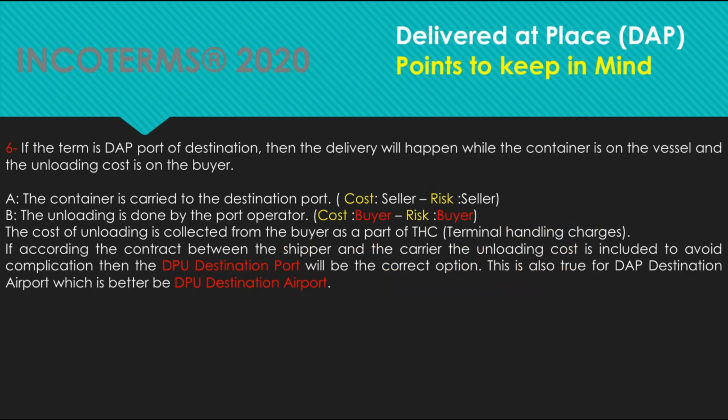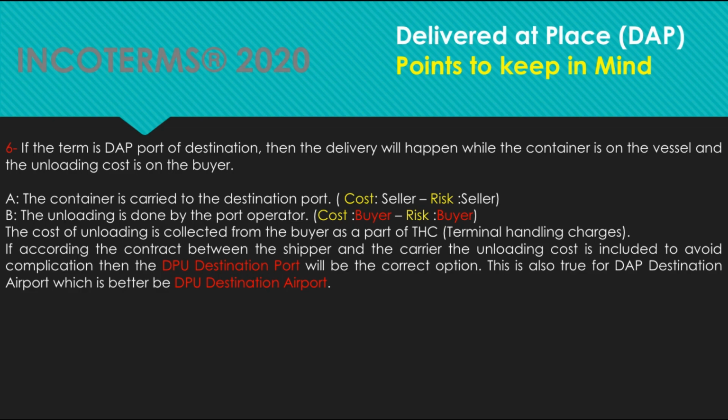6. If the term is DAP port of destination, then the delivery will happen while the container is on the vessel and the unloading cost is on the buyer. A. The container is carried to the destination port, cost seller, risk seller. B. The unloading is done by the port operator, cost buyer, risk buyer. The cost of unloading is collected from the buyer as a part of THC, terminal handling charges.